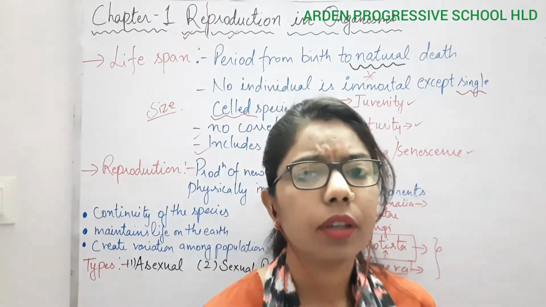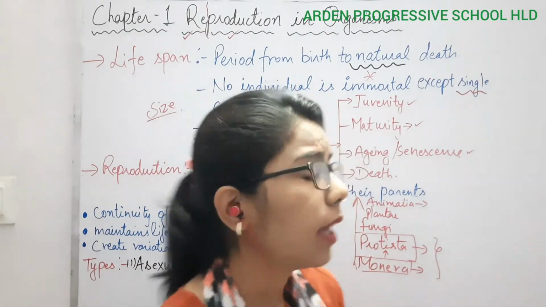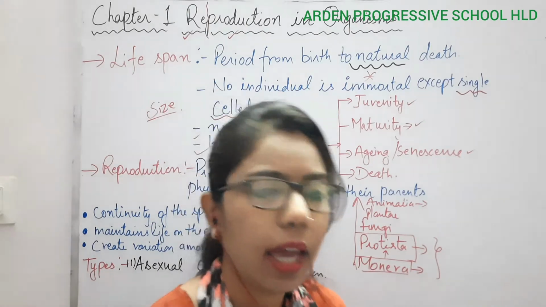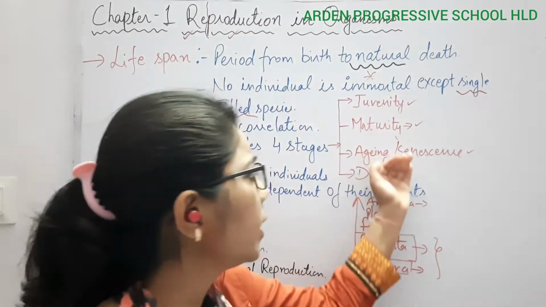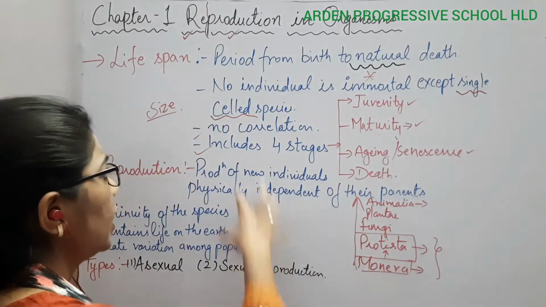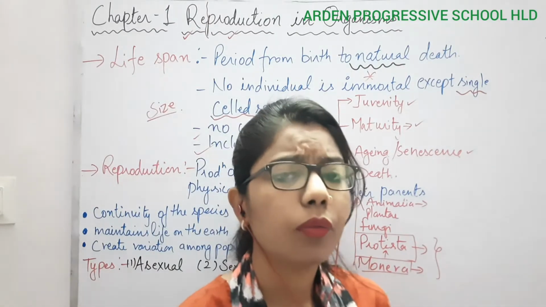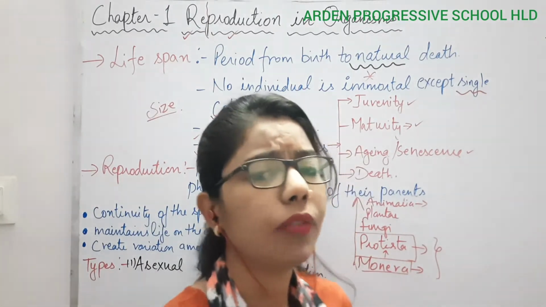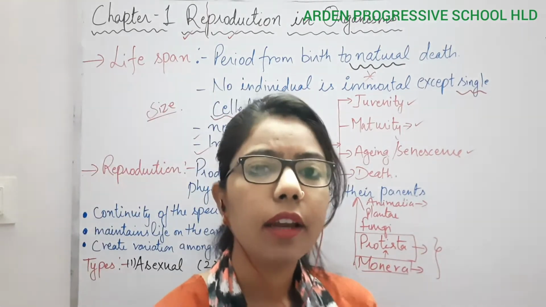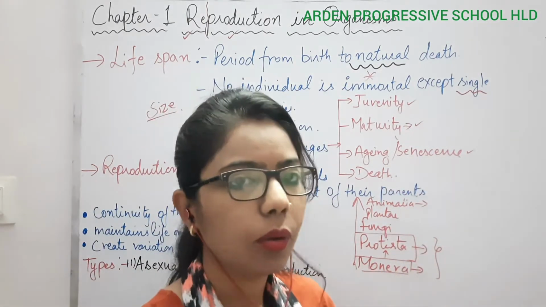Now when there is no metabolic activity, the organism will not be able to live and ultimately it will die, whether it is a plant or an animal. So we are having all these four stages here, right. We can say that we have completed that much about the lifespan. During the whole lifespan of any individual of any organism, they have to enter into four different phases. So you must memorize these phases in this sequence only.